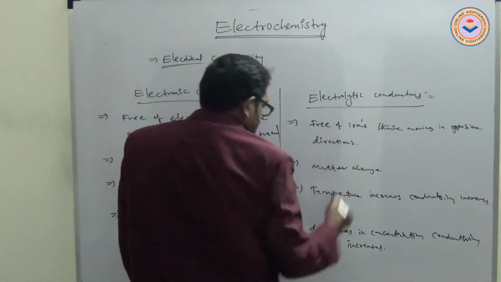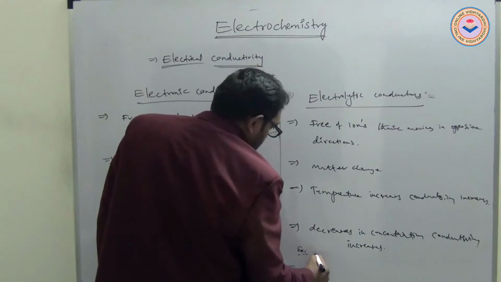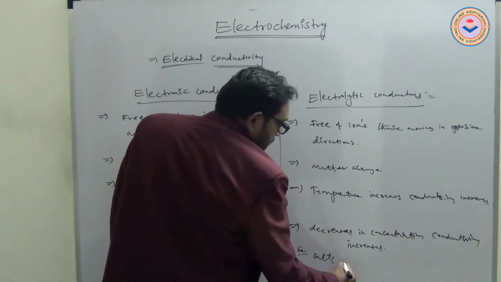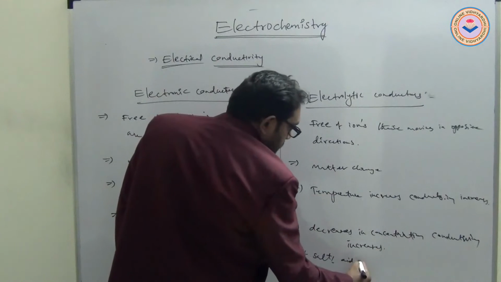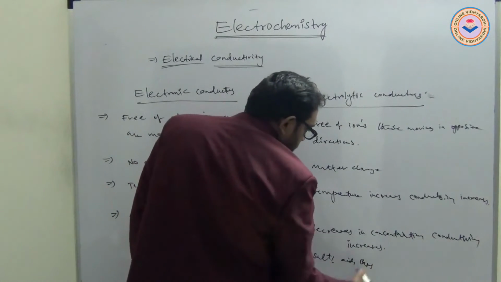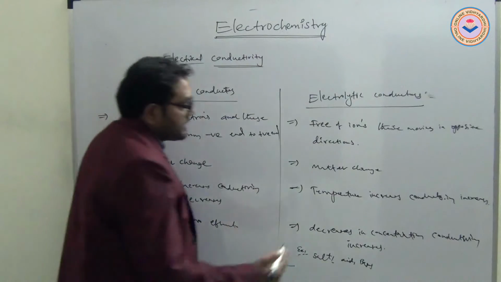Electrolytic conductors are salts, acids, and bases.